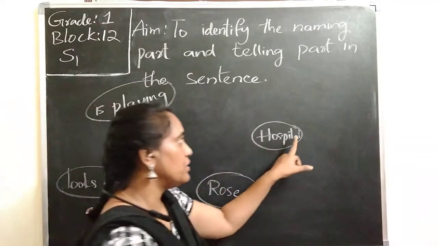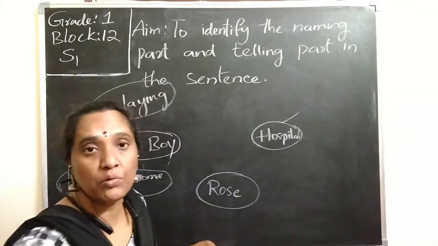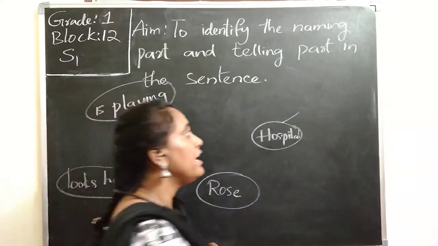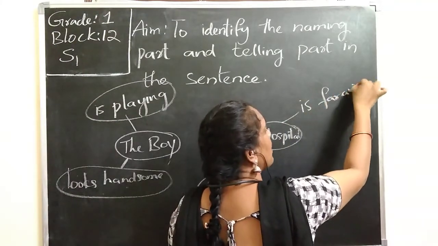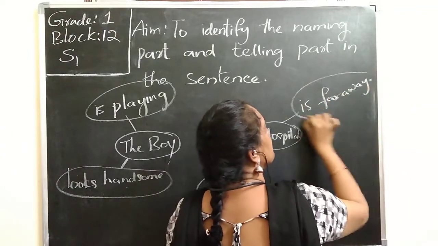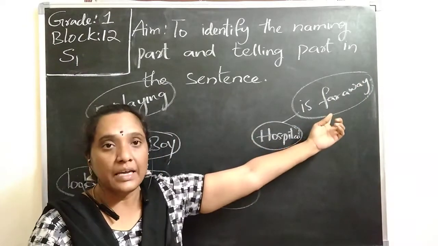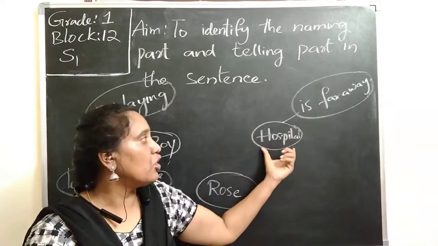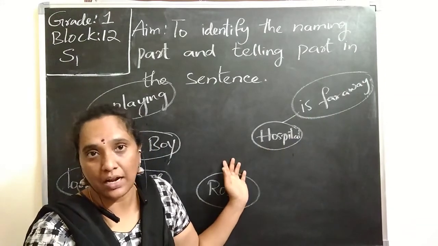If I take the hospital, what can I say about a hospital? Hospital is far away from my house. So words like is far away are the telling part about the hospital. Hospital, what does it do? It can't do anything.